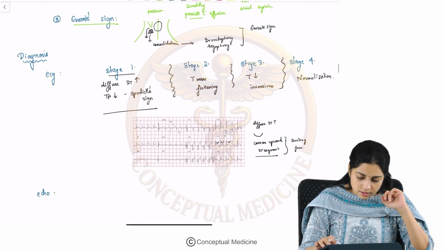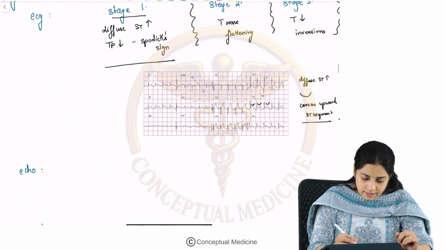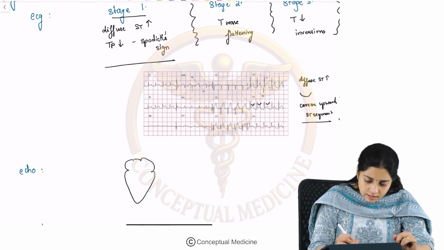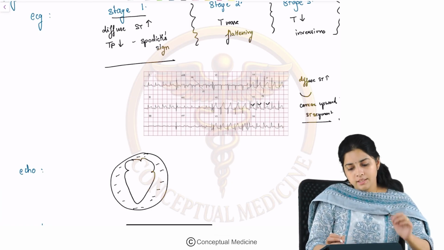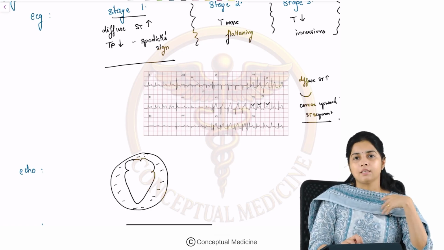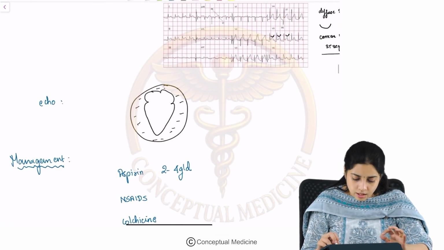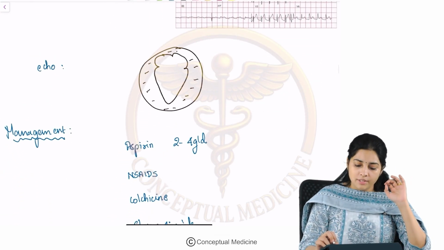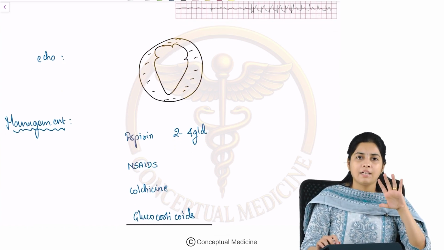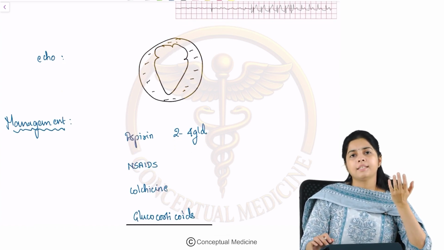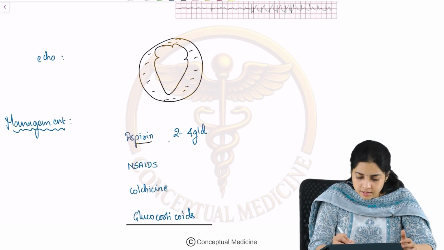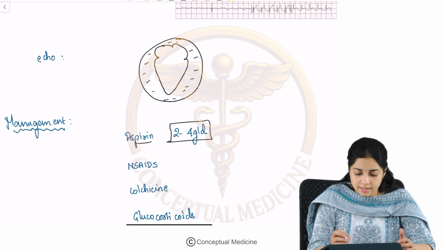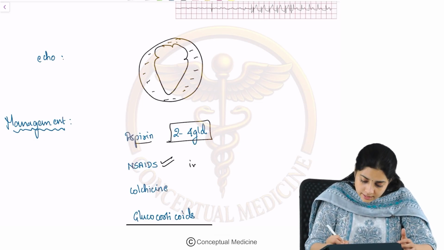Okay, fine. On the echo, what will you find? On the echo, you will see that the heart is surrounded by the pericardial fluid. Right? Now, how do you manage? So, when it comes to the management of acute pericarditis, most of the time pericarditis can be self-limited, right? So, you give them aspirin. The aspirin is given at a higher dose of 2 to 4 gram per day. You give them NSAIDs like indomethacin,